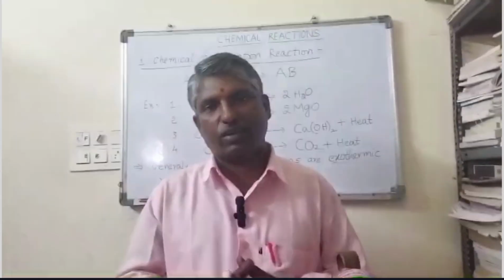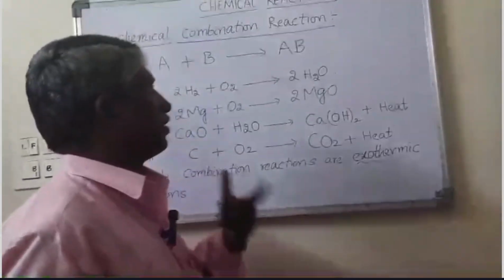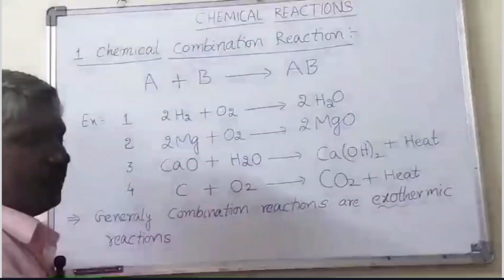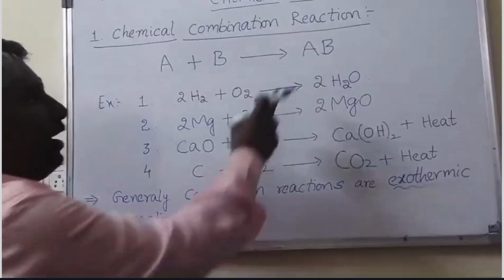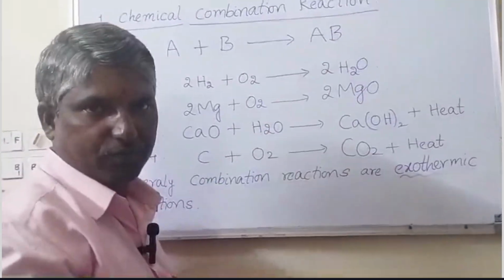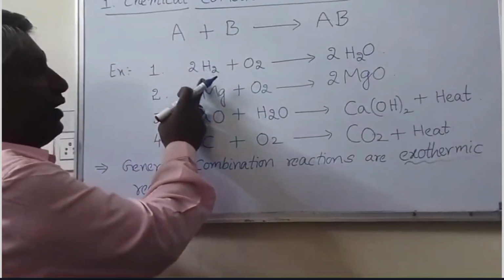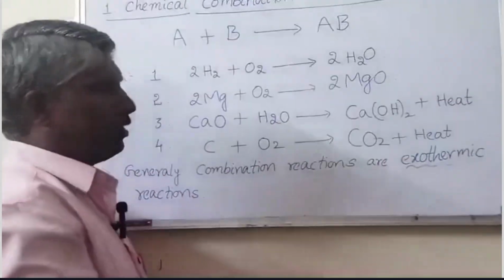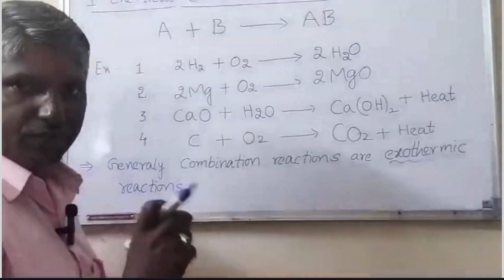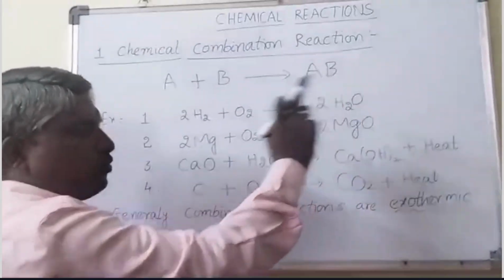Chemical combination reactions can be expressed by one general chemical equation. Look at the board side. A plus B gives rise to AB. Here A and B substances act as reactants, and AB acts as a product. Looking at some general examples, first one: hydrogen gas reacts with oxygen and forms water. Therefore, we simply write the equation: 2H2 plus O2 gives rise to 2H2O.